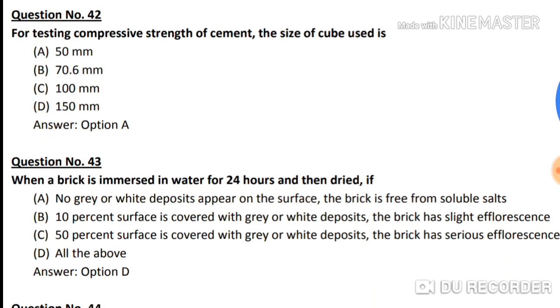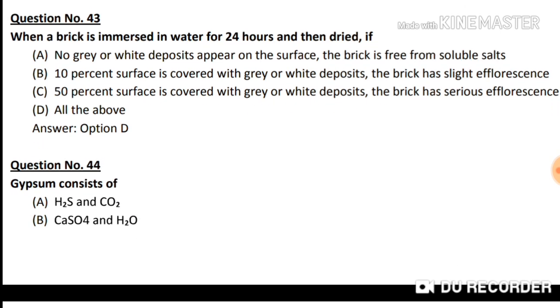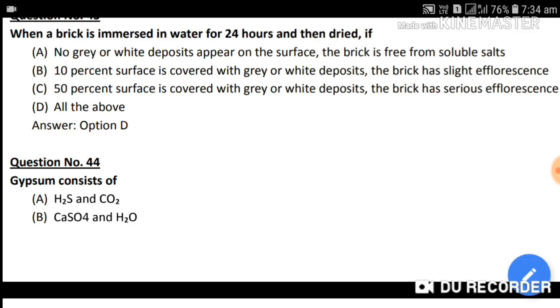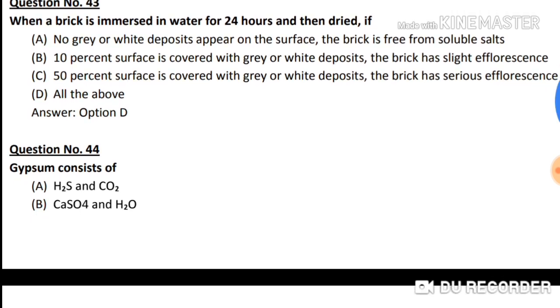Question number 43. When a brick is immersed in water for 24 hours and then dried, if option A, no grey or white deposits appear on the surface, the brick is free from soluble salts. Option B, 10% surface is covered with grey or white deposits, the brick has slight efflorescence. Option C, 50% surface is covered with grey or white deposits, the brick has serious efflorescence. And option D, all of the above. So correct answer is option D, all of the above is right.